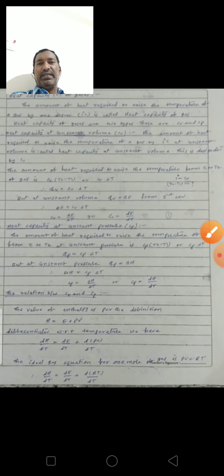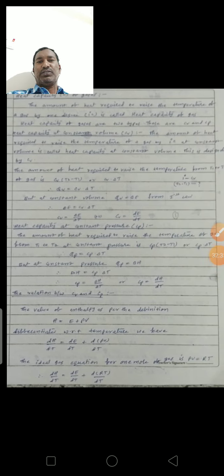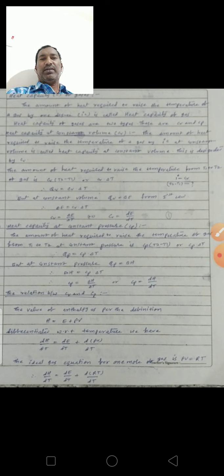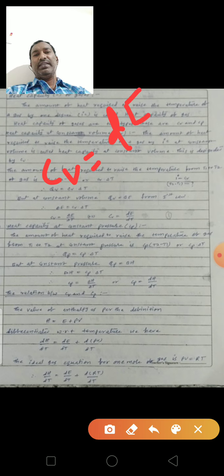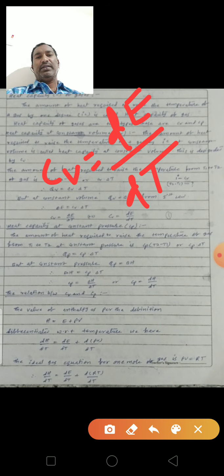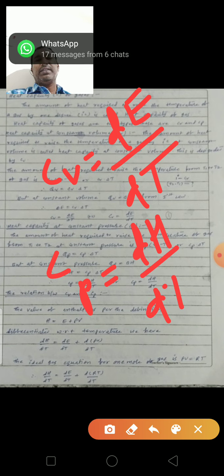Next, heat capacity of gases. Two types of heat capacities are there: Cp and Cv. Cv is the heat capacity at constant volume, which is equal to dE by dT, the ratio of internal energy change and temperature change. The second one is the heat capacity at constant pressure, Cp, which is equal to dH by dT.